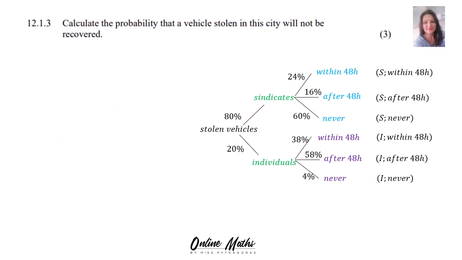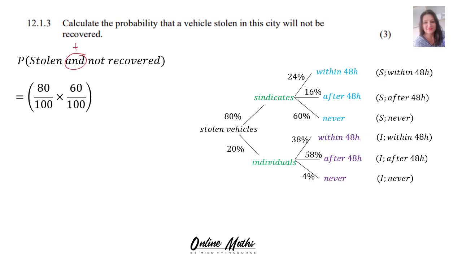Number 3. Calculate the probability that a vehicle stolen in this city will not be recovered. So this one works like this. It is the probability stolen and not recovered, plus. Have a look. The probability stolen by a syndicate is 80% and never recovered is 60%. So you say 80 over 100 times 60 over 100. And it is plus, and then stolen by individuals, 20% times never recovered, 4%.